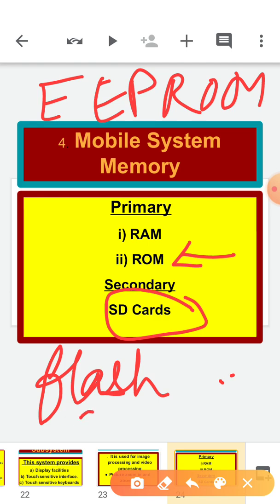Now what is the cloud storage here? Cloud storage means these days we are using drives. So drive is a kind of cloud storage. Cloud storage means on the internet, on the server side, you are saving your important files, so that is called cloud storage. Okay, so this is the fourth component of your mobile.